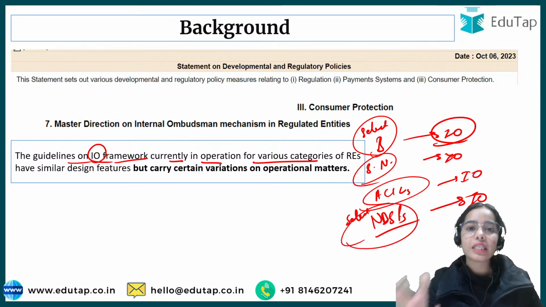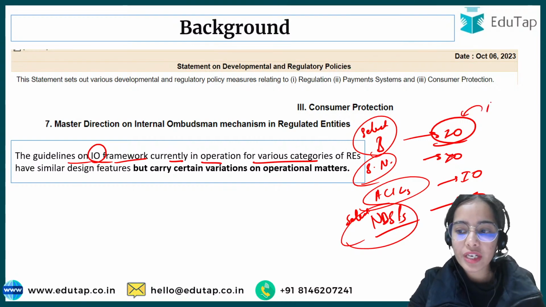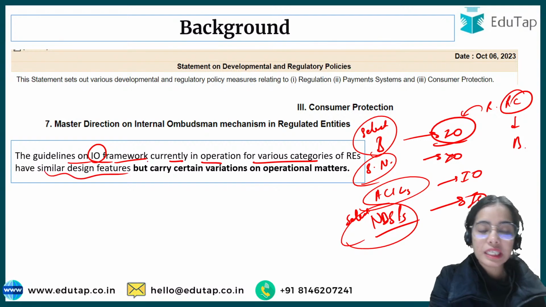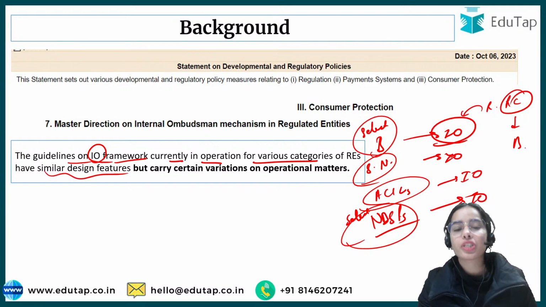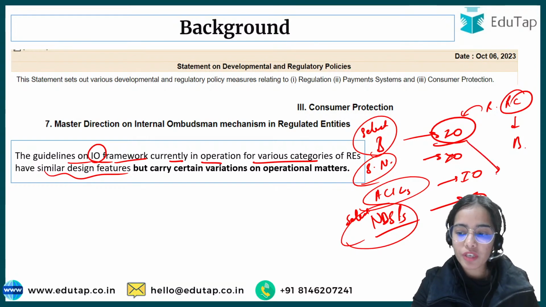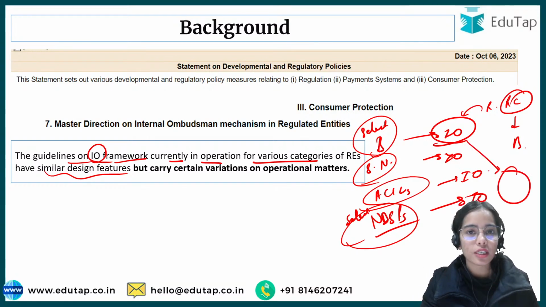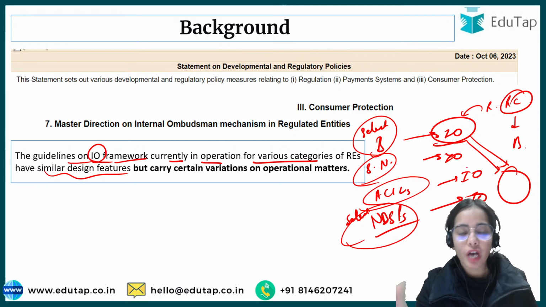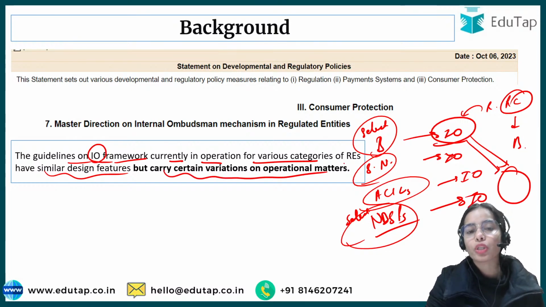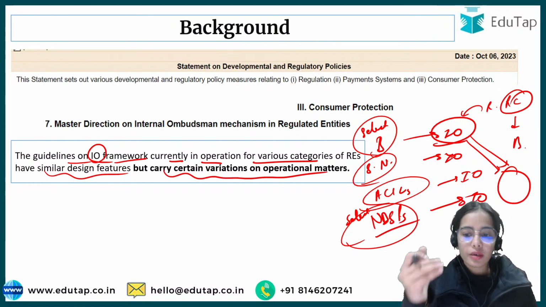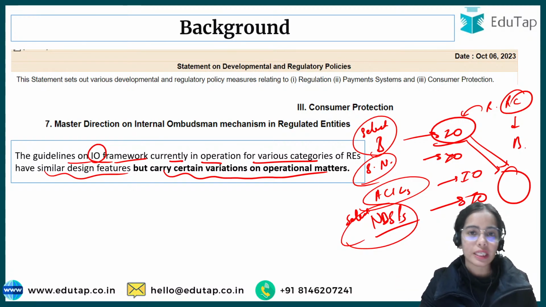They have a similar design feature that, okay, the internal ombudsman will review the complaints that are rejected by the bank. So they have a similar design feature, but they carry certain variations on operational matters. That is, what will be the criteria to select the internal ombudsman, how it will work, within how many days it will work, how many internal ombudsmen the bank can keep. So there are certain variations on the operational matters. Different regulated entities have different operational ways of the internal ombudsman.